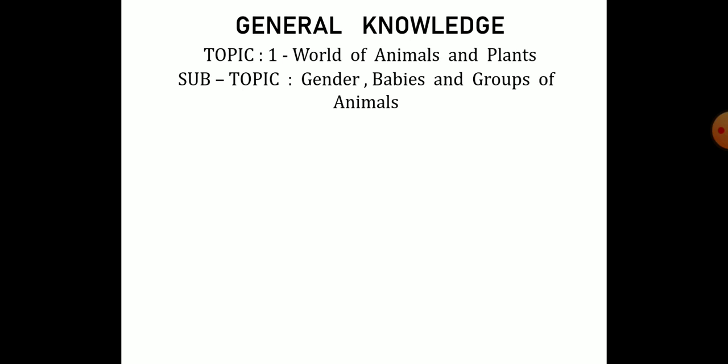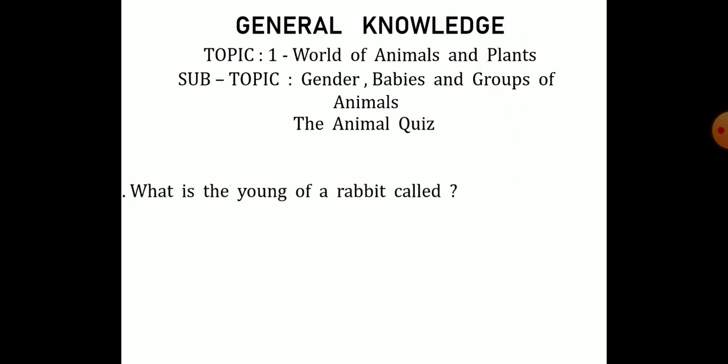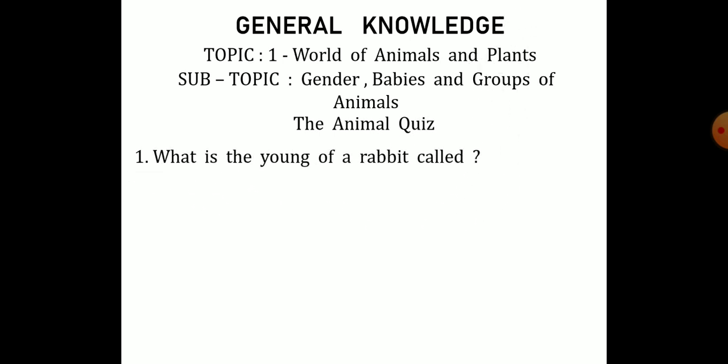Now on pages 12 and 13 the animal quiz is there, which we are going to discuss. In this there are 30 questions. The first one is, what is the young of a rabbit called? The answer is a kit.